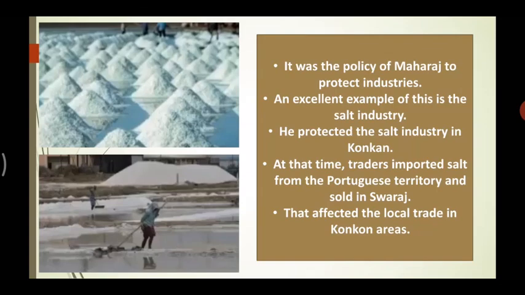So then after that, what was the reason? That salt was being imported and it was being sold in Swaraj. So it had a great impact in the Konkan regions. Okay, it had a great impact because they also used to import their salt. So people were not buying their salt.